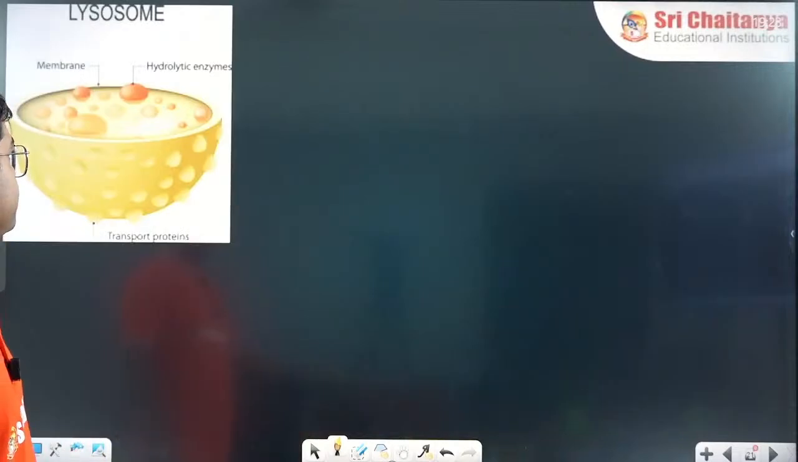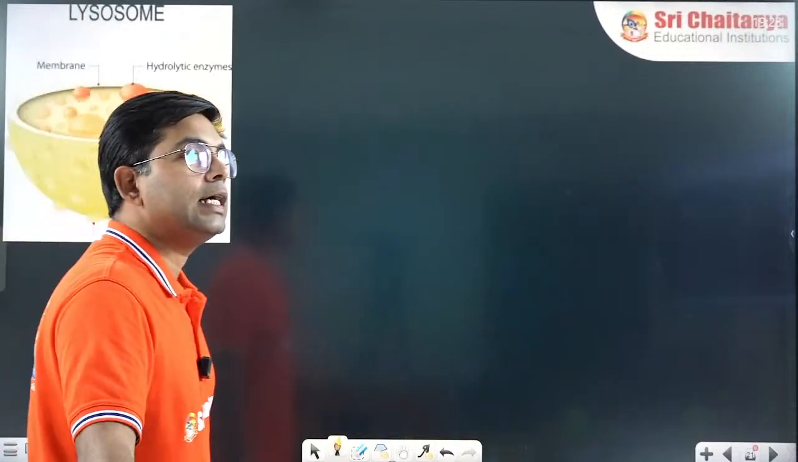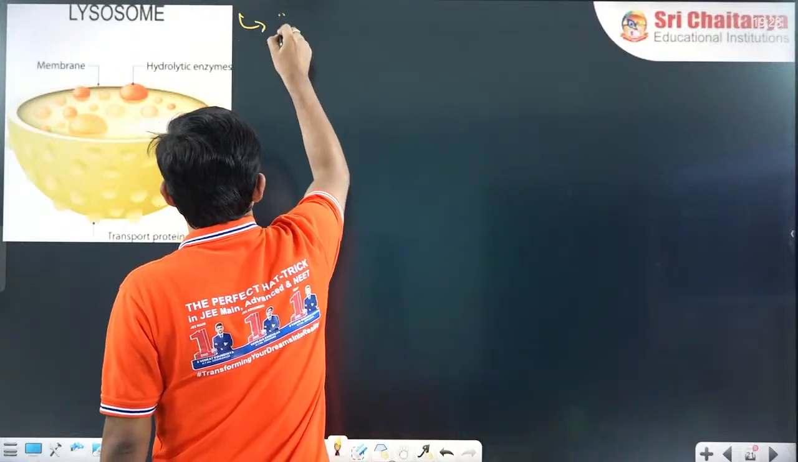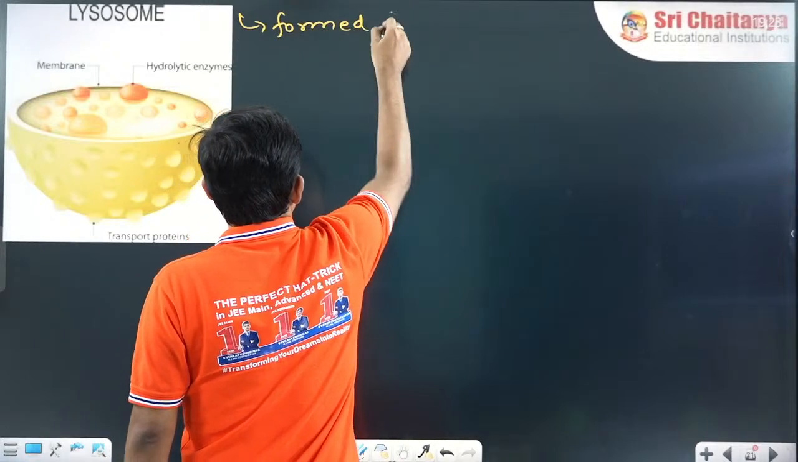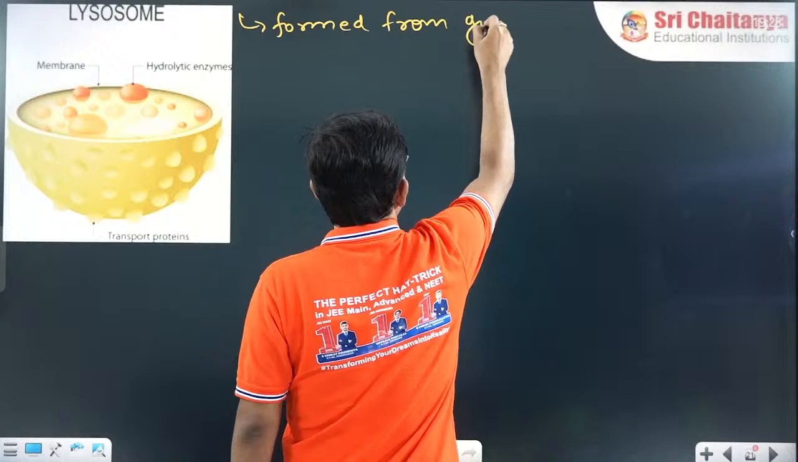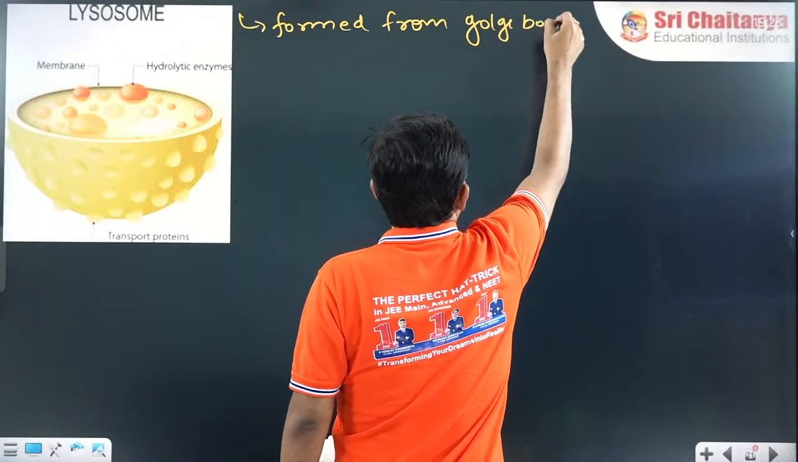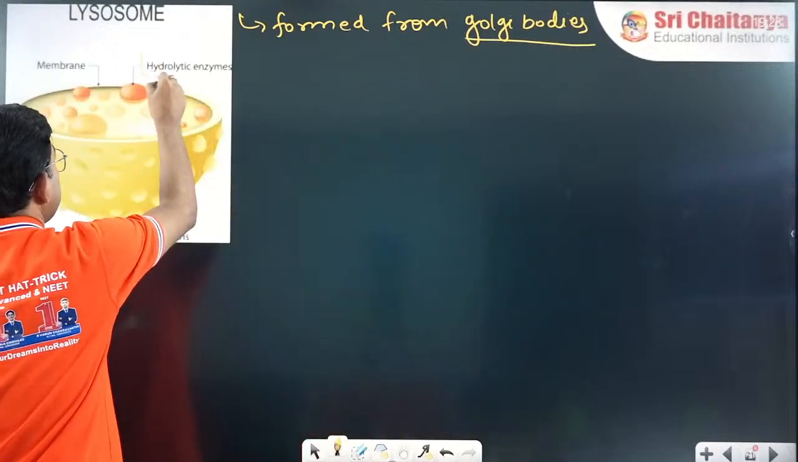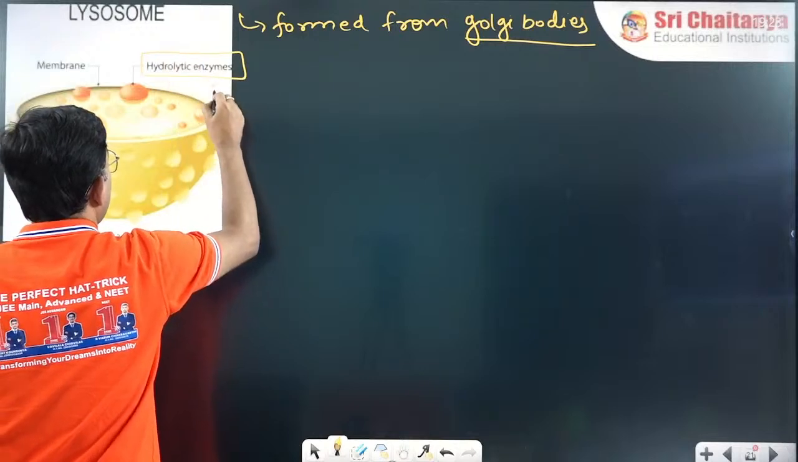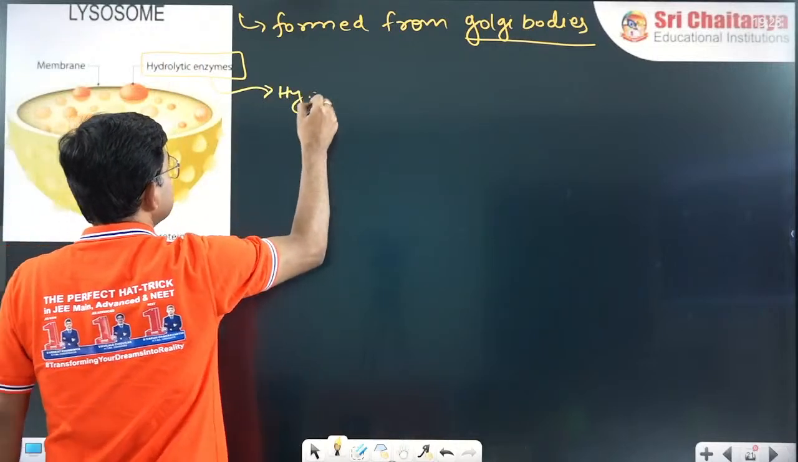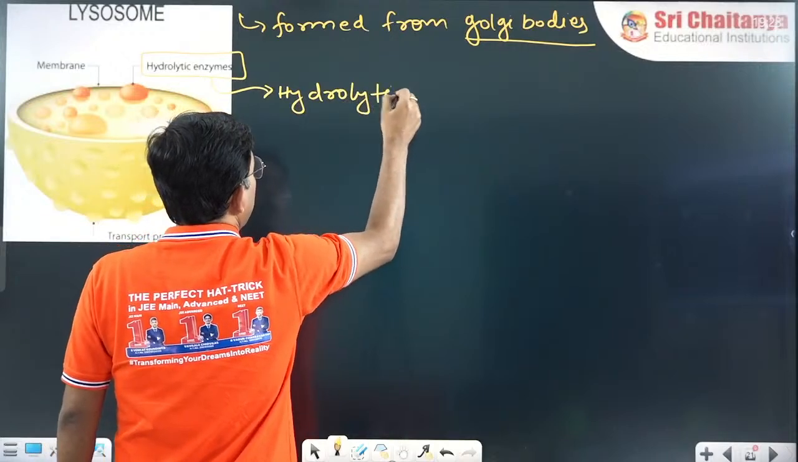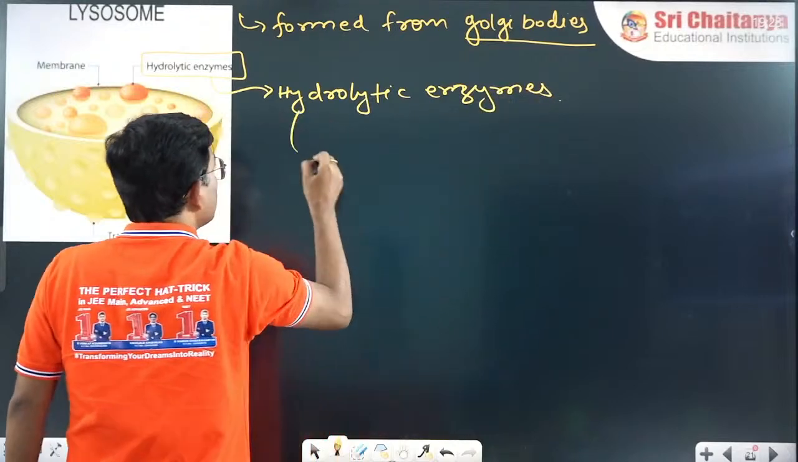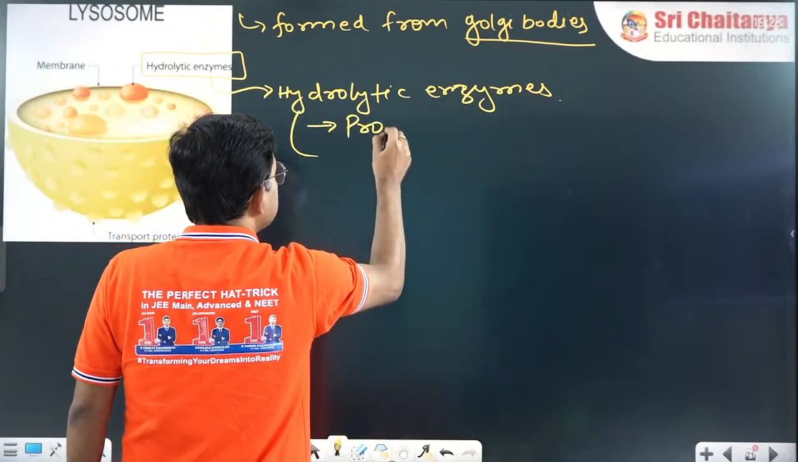Now moving ahead. The next cell organelle is lysosome. As I explained, it is formed from Golgi bodies. Inside the lysosome there are hydrolytic enzymes. What are these hydrolytic enzymes? They are basically a group of enzymes which include protease.